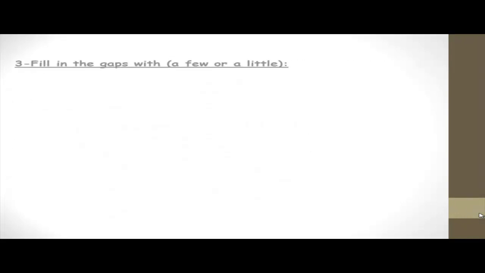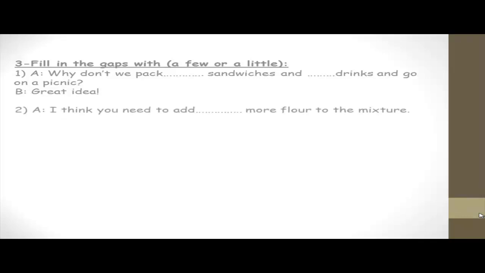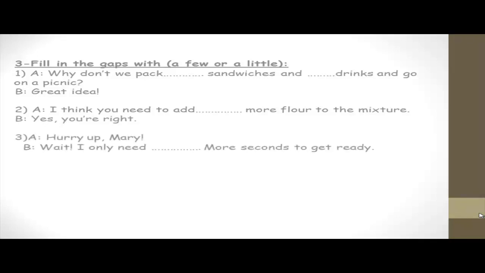The next one, complete with a few or a little. Number one, why don't we pack space sandwiches and space drinks and go on a picnic? The answer is a few sandwiches and a few drinks. Great idea. Two, I think you need to add space more flour to the mixture. The answer is a little. Yes, you're right. Number three, hurry up, Mary. Wait, I only need space more seconds to get ready. The answer is a few.